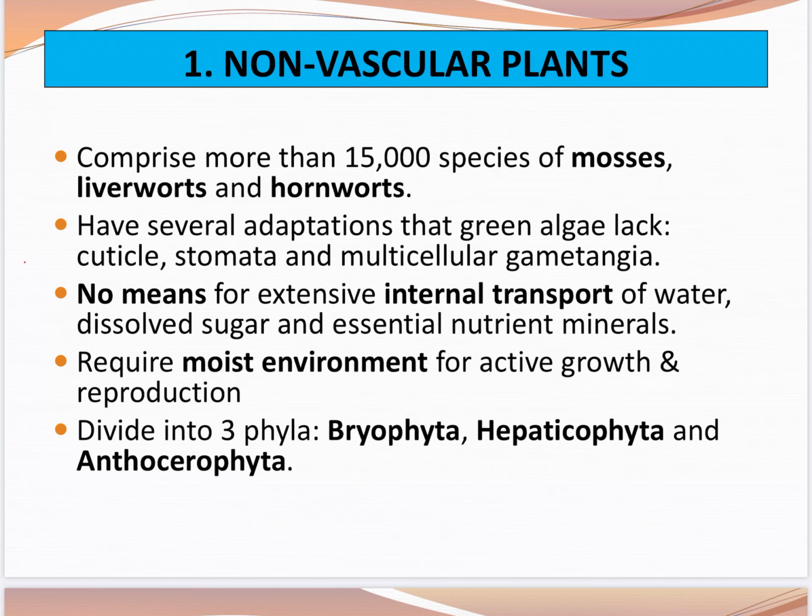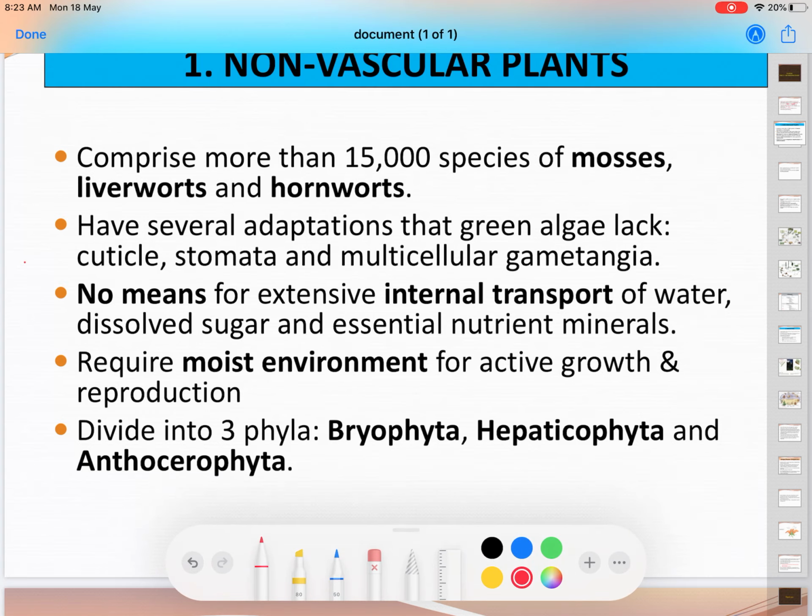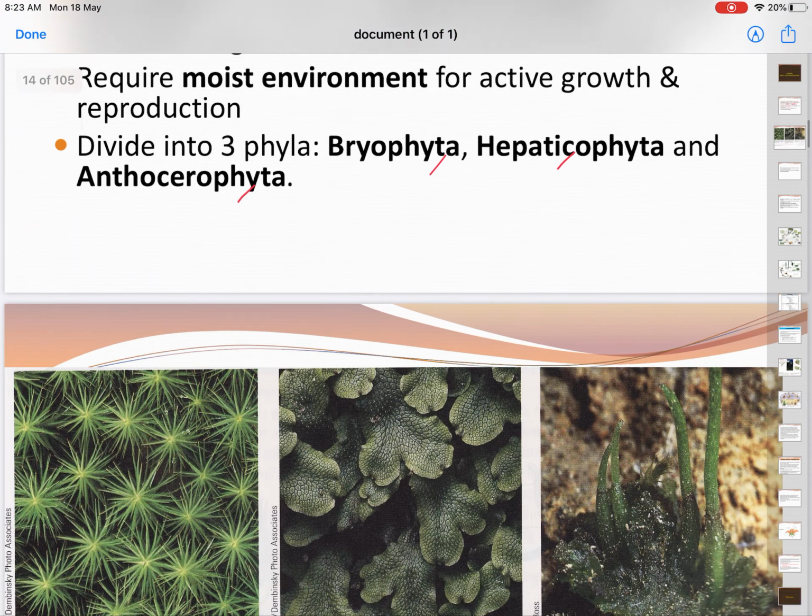No means for extensive internal transport of water. It means that non-vascular plants do not need xylem as an internal transportation to transport the water or dissolved sugar and essential nutrients, minerals. So these non-vascular plants only require a moist environment for active growth and for their reproduction. There are three divisions or three phyla of non-vascular plants: Bryophyta, Hepaticophyta, and Anthocerophyta.